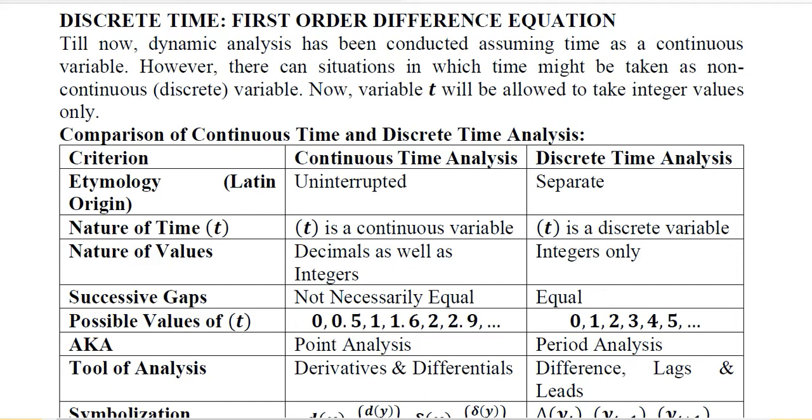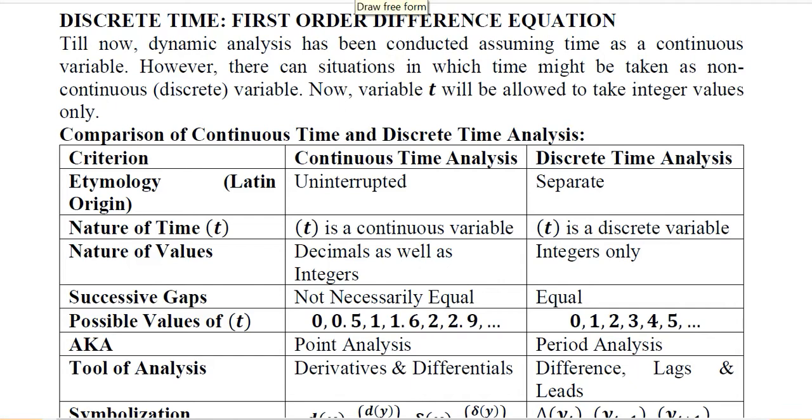Of dynamic analysis, we have seen that time is considered as a continuous variable. But now we are considering that time has the limitation of being a discrete variable. This is possible when time can adopt a certain number of values and not all of the values.